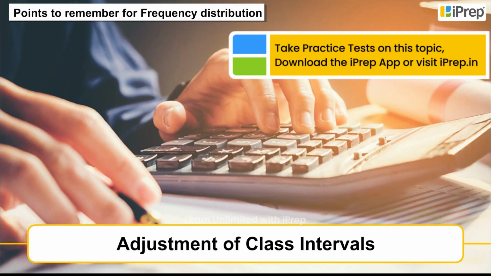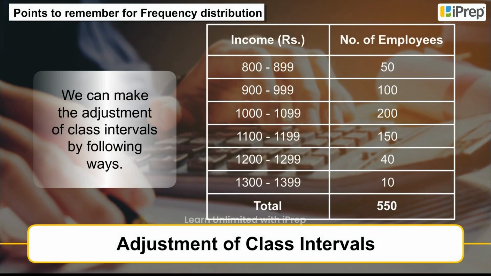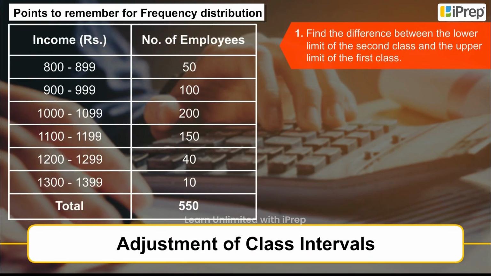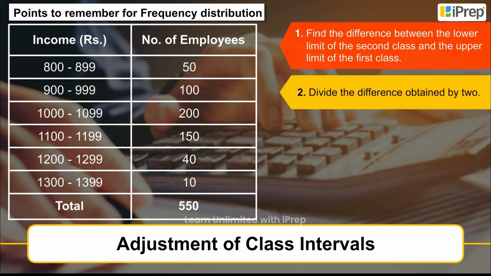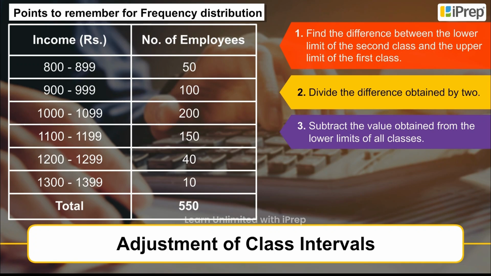Adjustment of class intervals. We can make the adjustment of class intervals in the following ways. 1. Find the difference between the lower limit of the second class and the upper limit of the first class. 2. Divide the difference obtained by 2. 3. Subtract the value obtained from the lower limits of all classes.